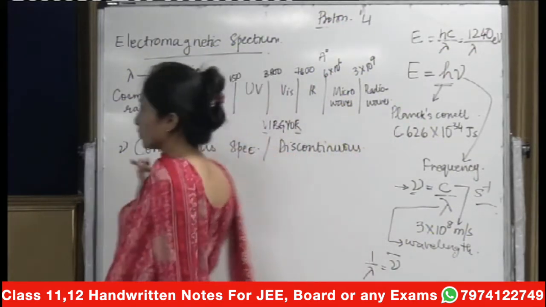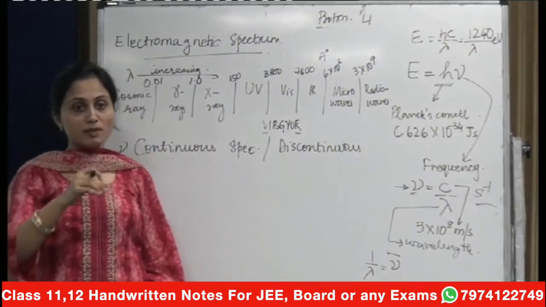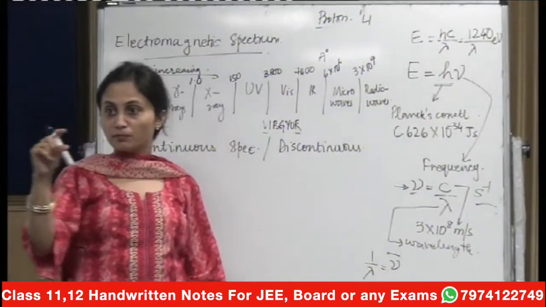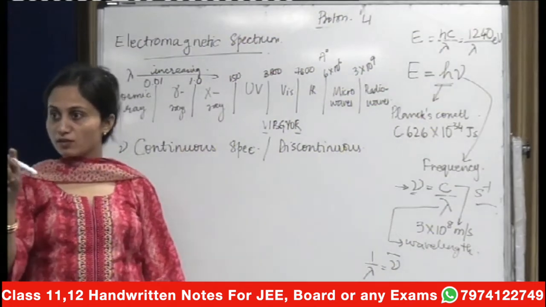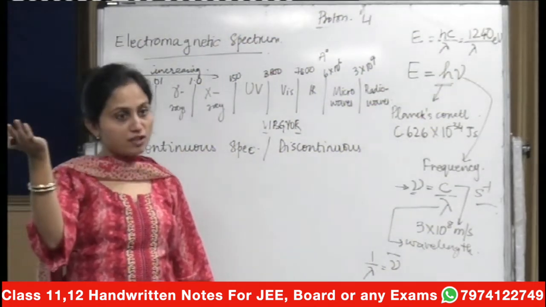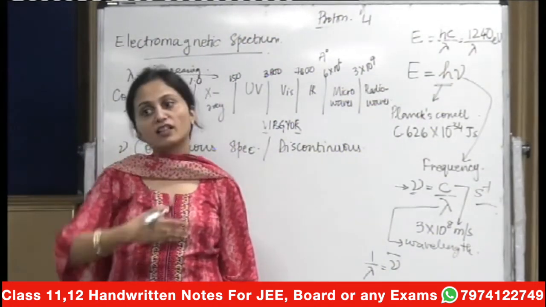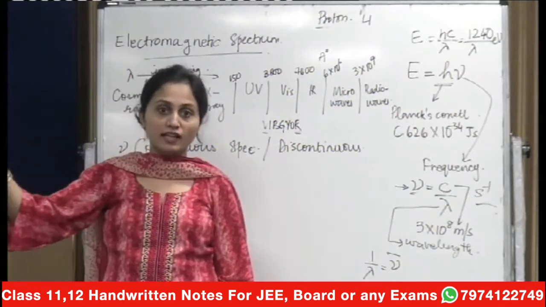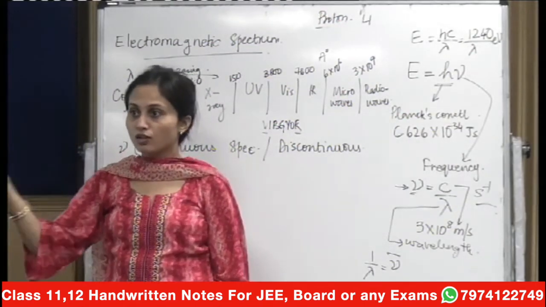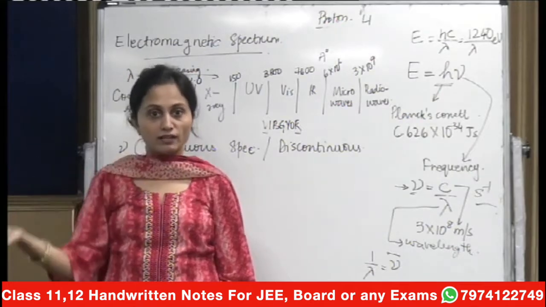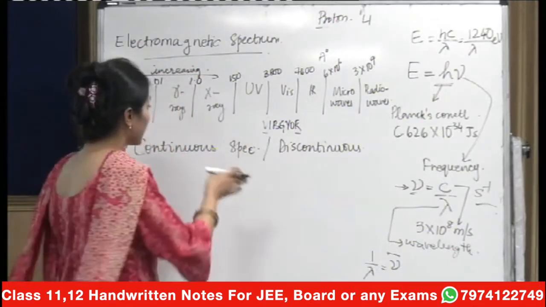What is a continuous spectrum now? A continuous spectrum is the spectrum that you observe from a prism. You have all seen a prism, or have you observed the rainbow in general? There you get a continuous spectrum because that's a range which can be seen throughout. Violet, indigo, you will see all the colors in a range. So that is called a continuous spectrum.